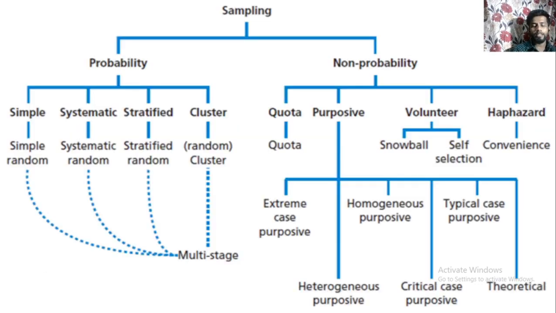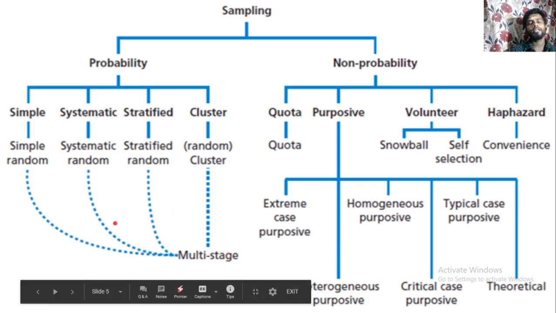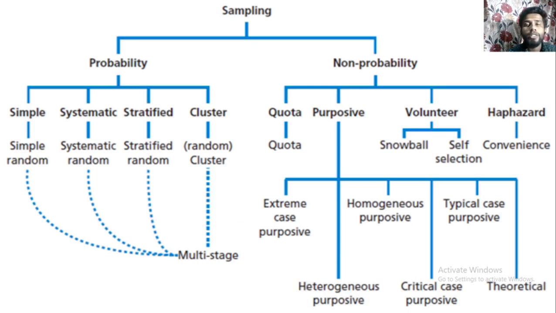Now this is a very important slide, because many times in your NET-JRF exam they ask which technique falls under probability sampling or non-probability sampling. In probability sampling there are mainly four techniques: simple random sampling, systematic random sampling, stratified random sampling, and cluster random sampling.